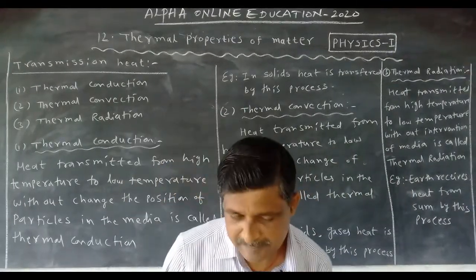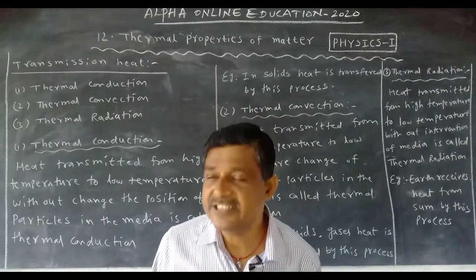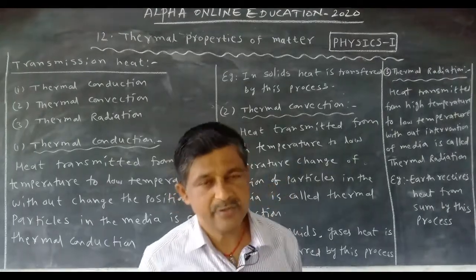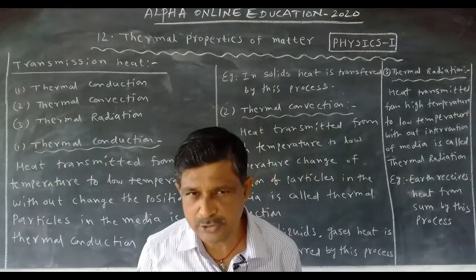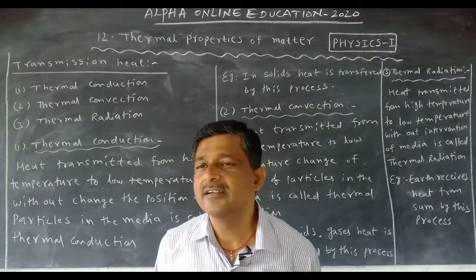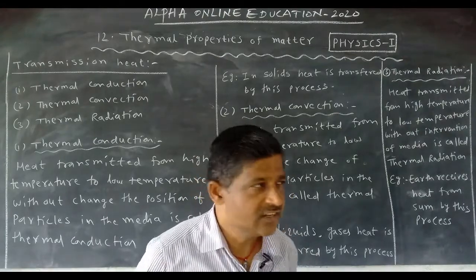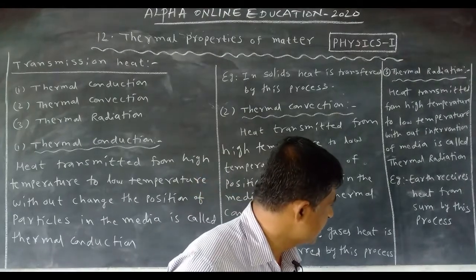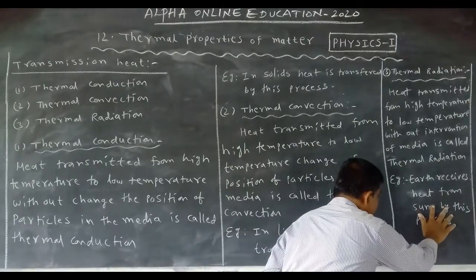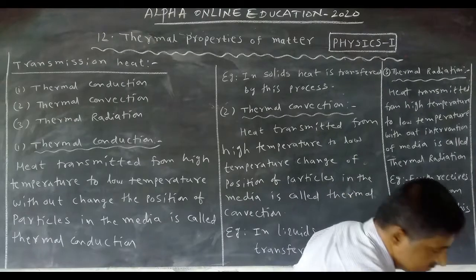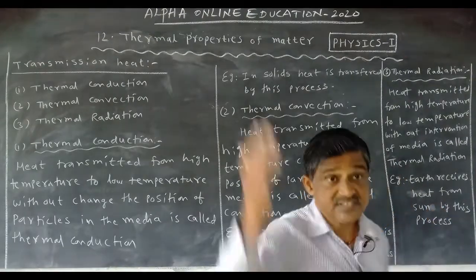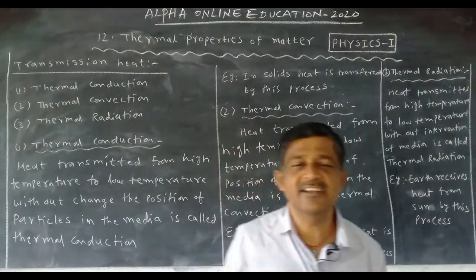In radiation, media is not required to transfer the heat from high temperature to low temperature. What is the example for it? Earth receives the heat from the sun by this process. From the sun we get the heat energy.